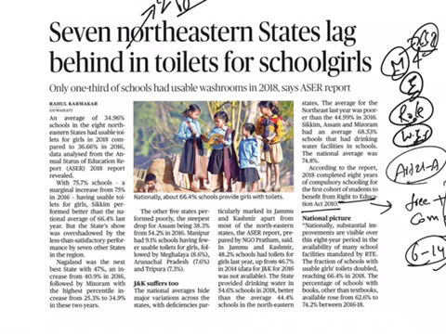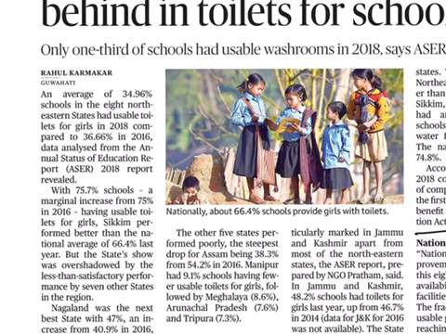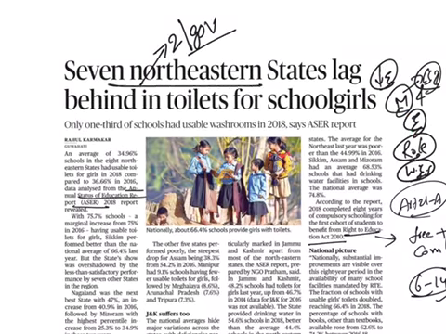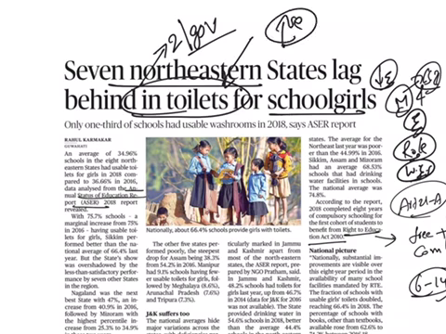What are the possible reasons for decreasing enrollment ratio? So we can quote this ASER report, Annual Status of Education Report statistics. So here it was given that there are 7 northeastern states who are lagging behind in toilets for schoolgirls, which is a prerequisite for increasing the enrollment ratio for female children in schools.